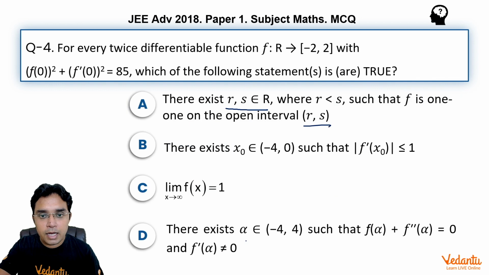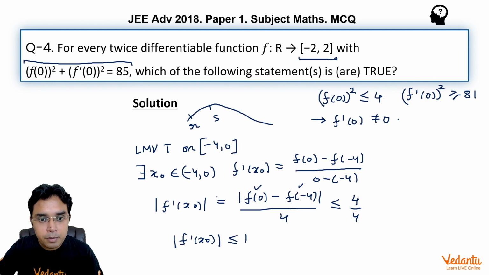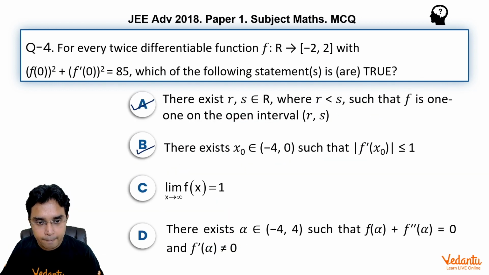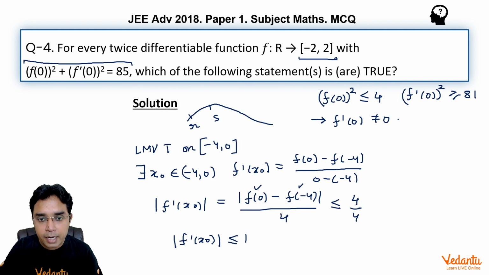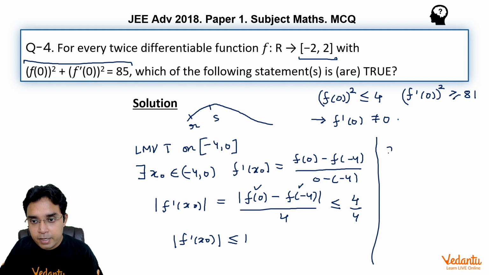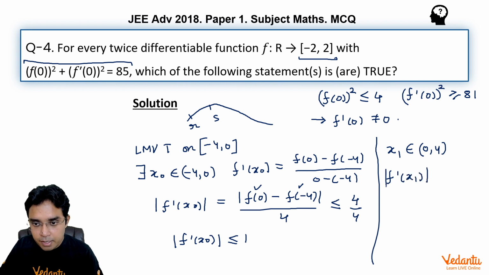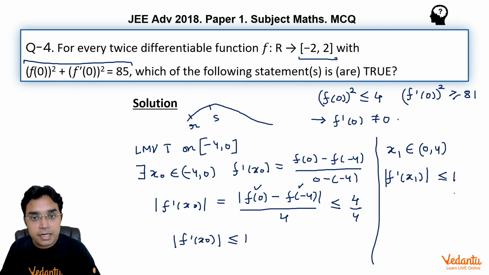So option B is also correct. In fact, similar to this we can also say that there will be x₁ belonging to (0, 4) so that the magnitude of f'(x₁) will be less than or equal to 1. I am going to use this result in its D part.